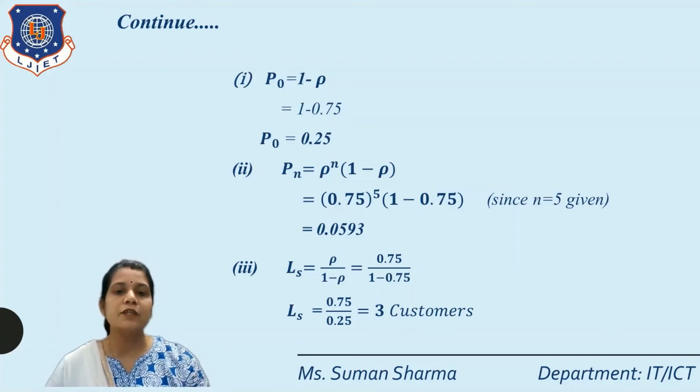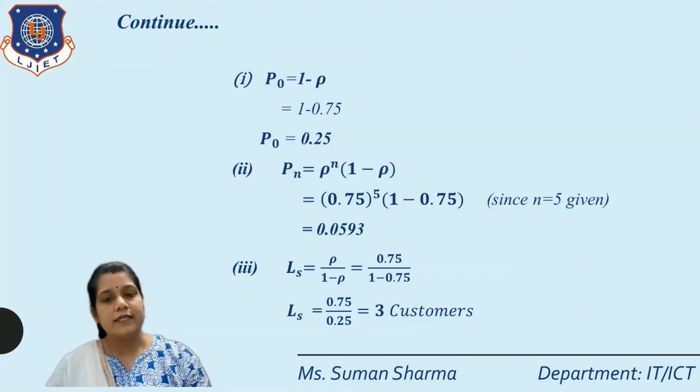Next we find the LS. LS is equal to rho upon 1 minus rho, put here the value of rho, 0.75 divided by 1 minus 0.75. So 1 minus 0.75 is equal to 0.25. Got it? So we write 0.75 divided by 0.25 is equal to 3 customers.